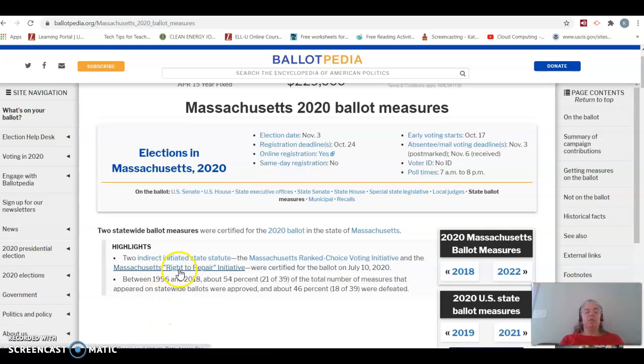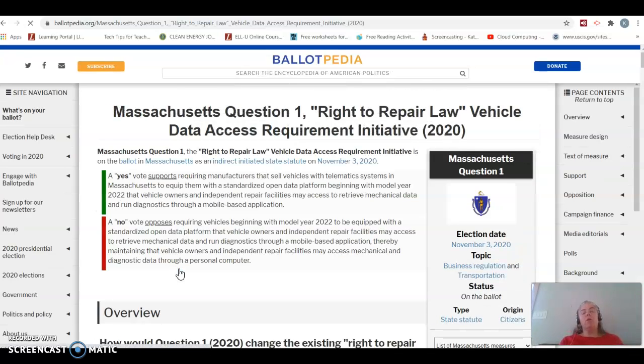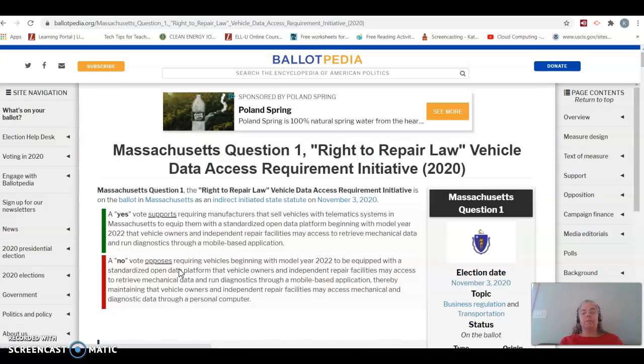So let's look at the Right to Repair one first off. Now, the challenge with ballot measures is they're always very confusing, even if you do quite a bit of research. And I'm sort of a political junkie, so I always do a lot of research, but they're very confusing the way they're written. And you have to really make sure you understand what they're asking.